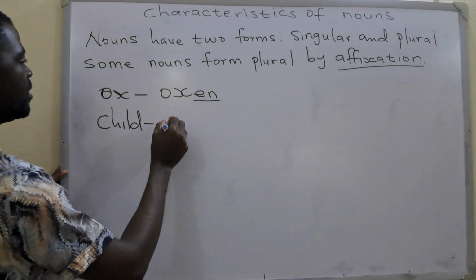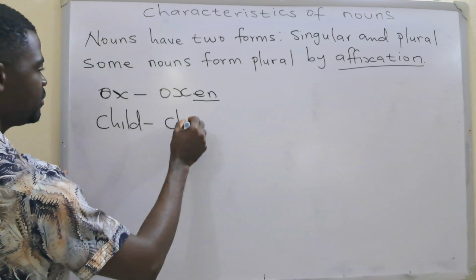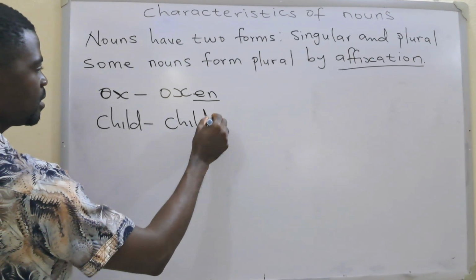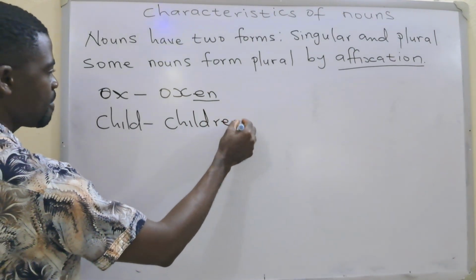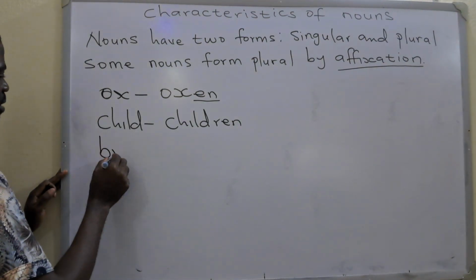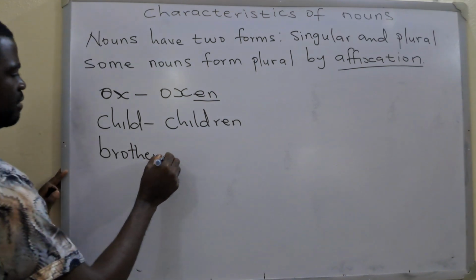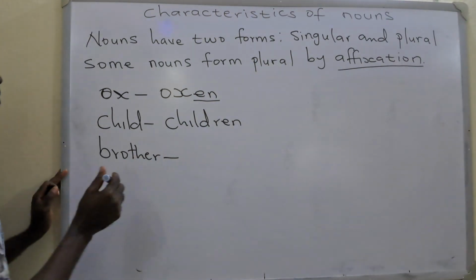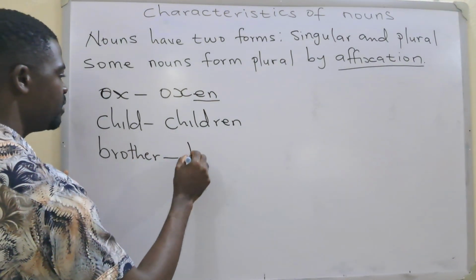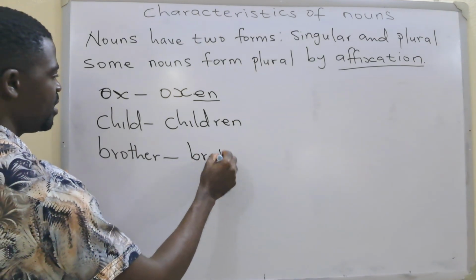You will add ren, so you have children. Brother, you have brother. You can form the plural of brother by adding en, so you will have brethren.